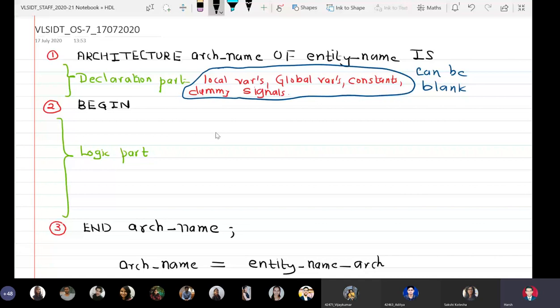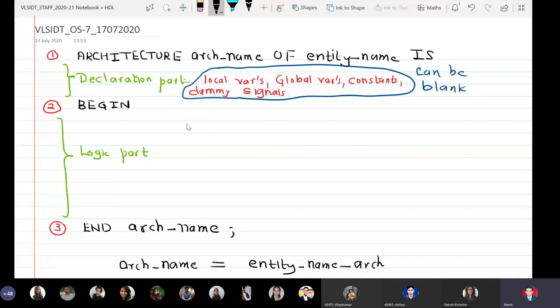Similarly, the way we express logical relationships between inputs and outputs is technically known as modeling styles.